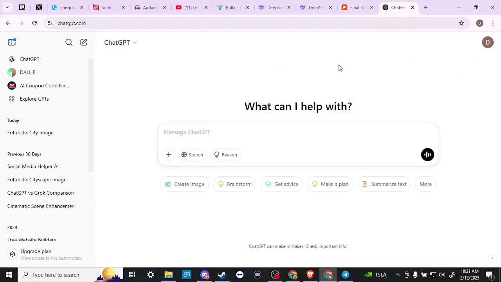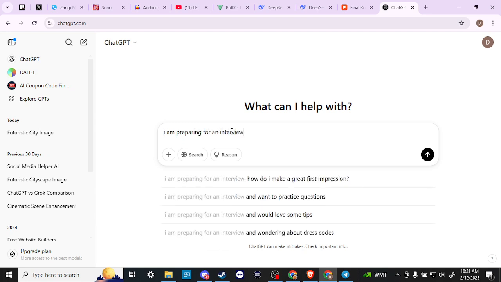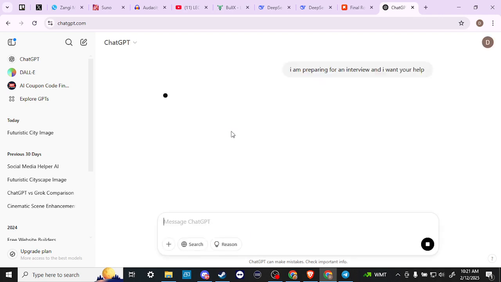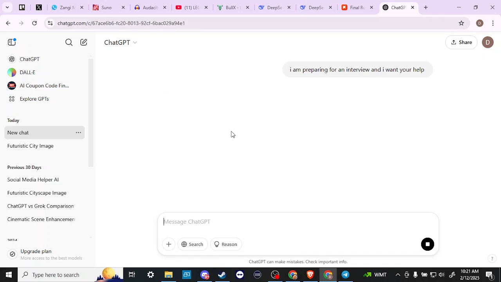Now, with ChatGPT, you can do something similar, but it's going to be a little bit more indirect and it's not as tailored to the interview scenario the way that Final Round is. So, as an example, let's just say with ChatGPT, I am preparing for an interview and I want your help. So that's just kind of getting things going with ChatGPT.